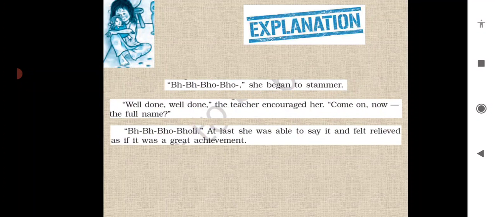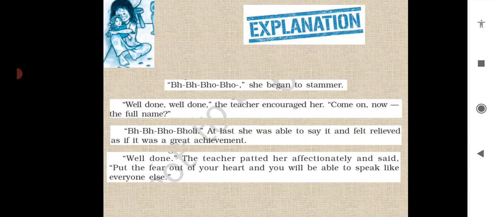So finally, Sulekha was able to tell her the nickname Bholi, and when she told her name, she felt as if she had achieved something great. Well done. The teacher patted her affectionately and said, put the fear out of your heart and you will be able to speak like everyone else. So when she was able to tell her full name, she was very happy.